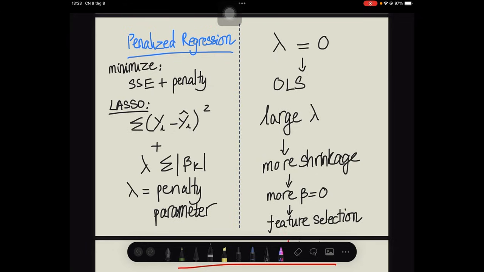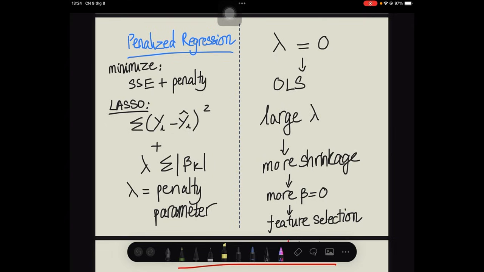Penalized regressions introduce a second consideration. Instead of asking only how well does the model fit the data, we ask how well does it fit the data after accounting for the model complexity. That's the key idea. For LASSO, we minimize two things simultaneously. First, the SSE. Second, penalties based on the absolute values of the regression coefficients. The objective can be written as SSE plus lambda times the sum of the absolute values of the coefficients.